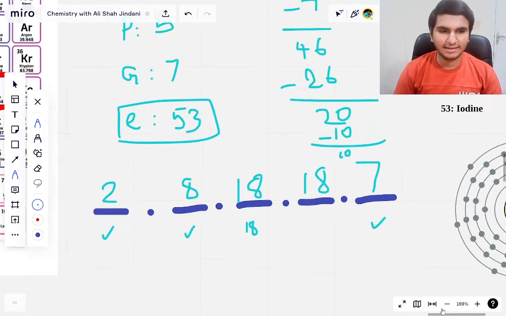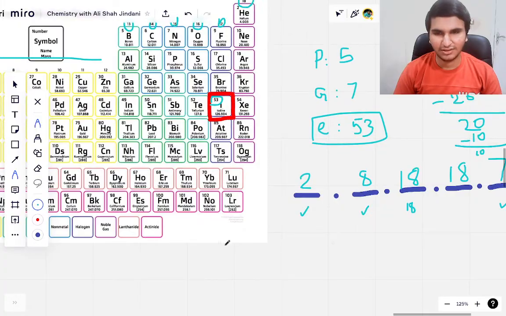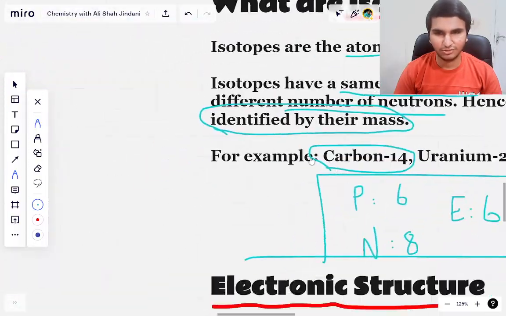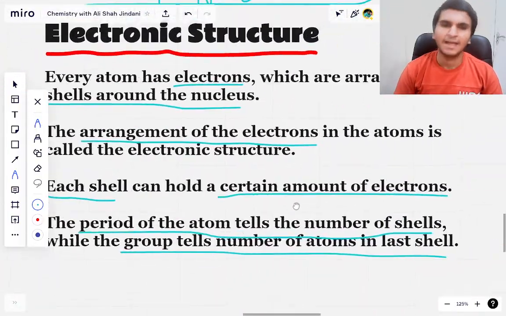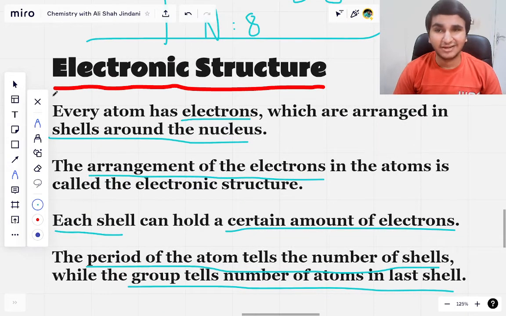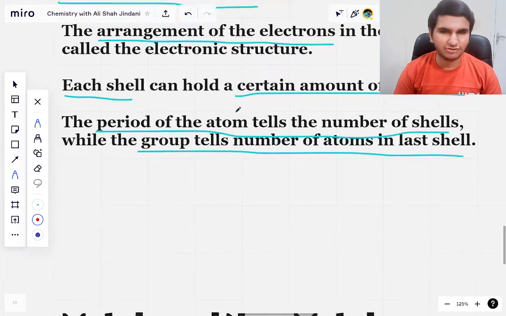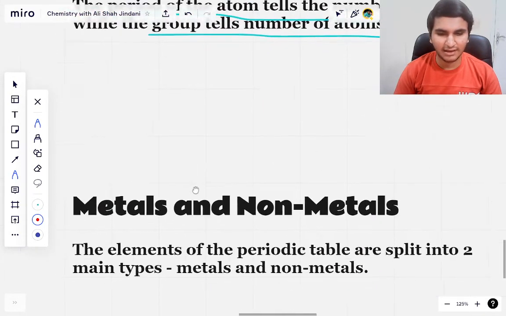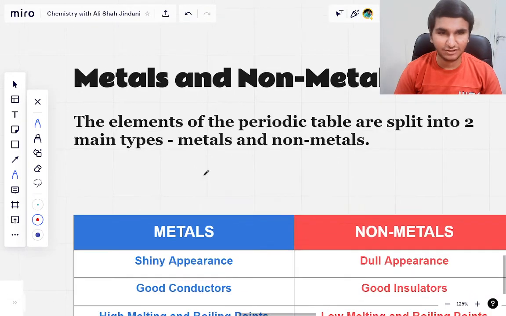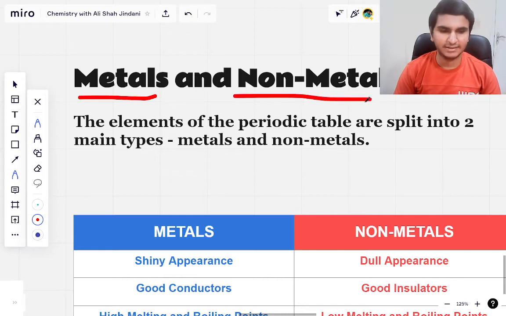So it took a little long to explain this topic, I told you. And this was electronic structure, a kind of important topic, but at the same time a very easy topic to learn. And now we come to the final topic of the day. So now we are going to talk about metals and non-metals.